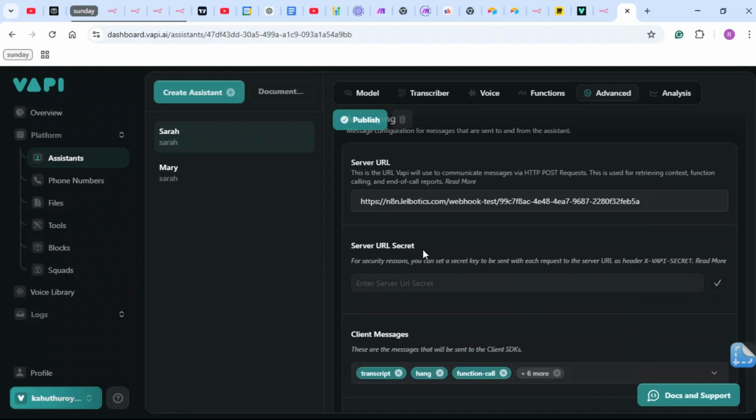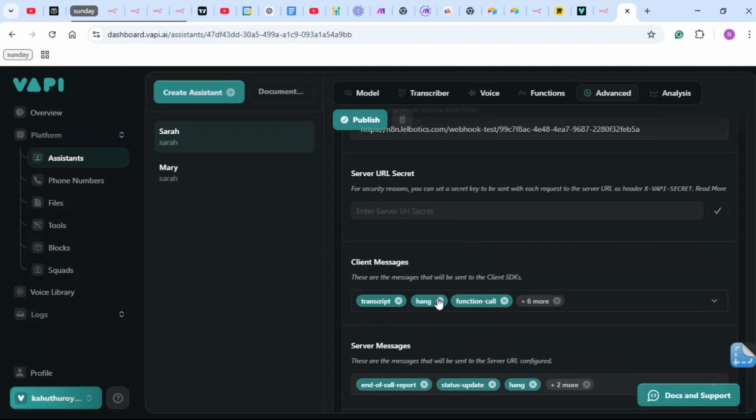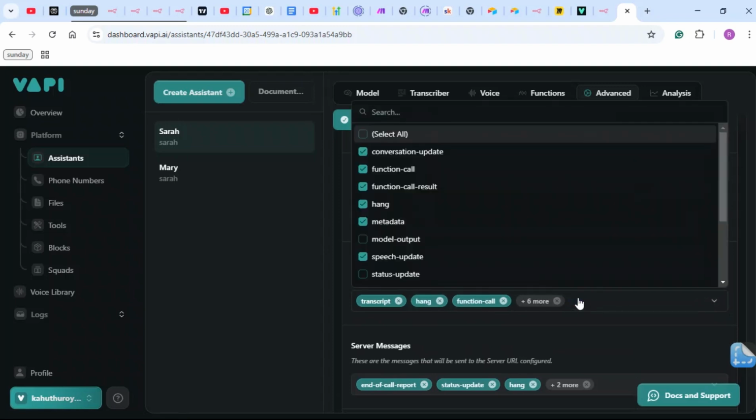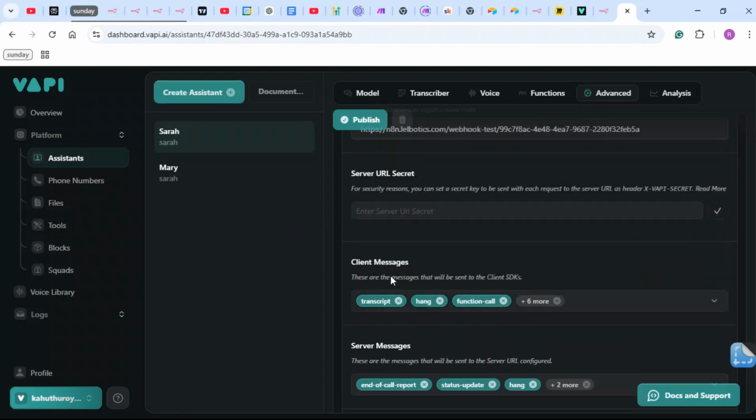So server URL secret, for security reasons, you can set a secret key which will be sent. This is not compulsory, so we're going to go to this. So these are the messages that will be sent to the client's SDKs.